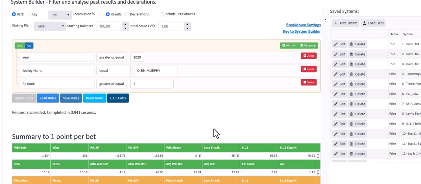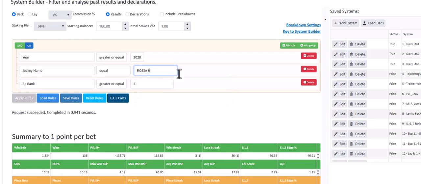Better, okay? So I think we all could look at a horse that's a short price or a first and second favourite and see the jockey on board. Now, I'm not saying the stats for Oisin Murphy were terrible, but it's just something you might think about: how are the stats and how is it running? You can look at a jockey and use a system builder like this to find out how each jockey has been riding lately.